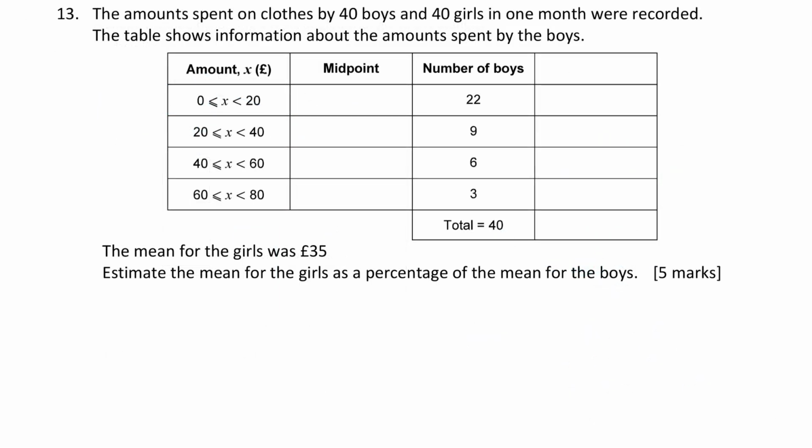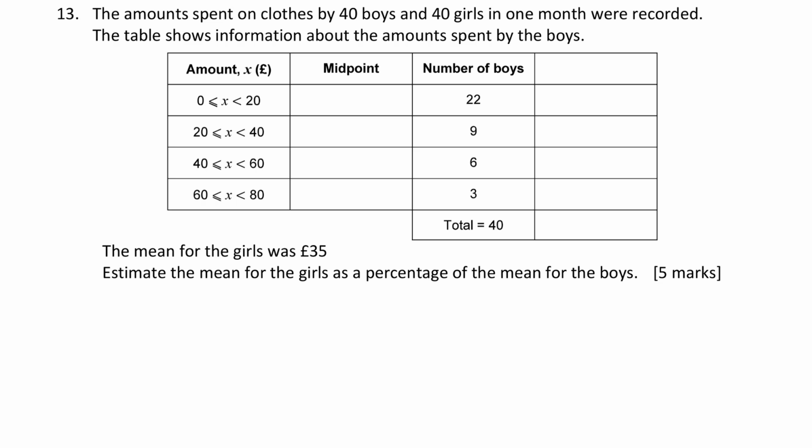Question 13. The amount spent on clothes by 40 boys and 40 girls in 1 month was recorded. The table shows information about the amount spent by the boys. Okay, and I can already tell from the table, this is a group frequency table. So again, group frequency, they've got the midpoint marked, so I'm guessing they're going to ask me to find that estimated mean.